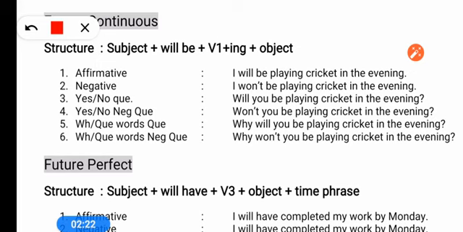So I will be playing cricket in the evening tomorrow. I am talking about a particular time, the evening tomorrow. I will be playing. For making negative, I won't be playing cricket. For asking yes or no questions: will you be playing cricket, won't you be playing cricket. Why will you be doing this work, why won't you be doing this work, why will you be going there, where will you be working tomorrow, where will you be playing, where will you be staying, where will you be going. In this way we make questions in future continuous tense.